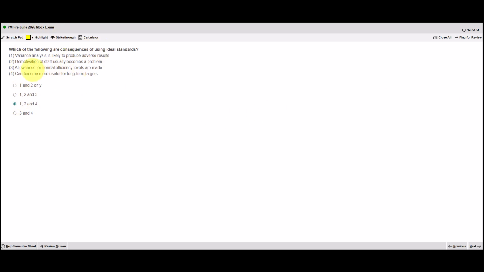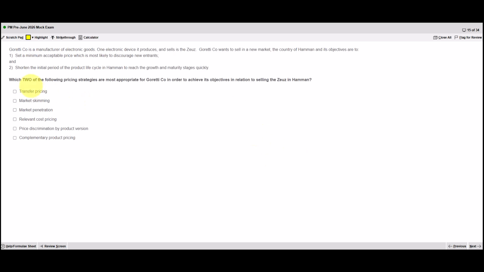And just to confirm on 2, demotivation of staff usually becomes a problem. That's true. Staff feel it's unfair to be appraised against something that's impossible to achieve. And now on to 15, which 2 of the following pricing strategies are most appropriate for Goretti Co. in order to achieve its objectives in relation to selling Zeus in Haman.